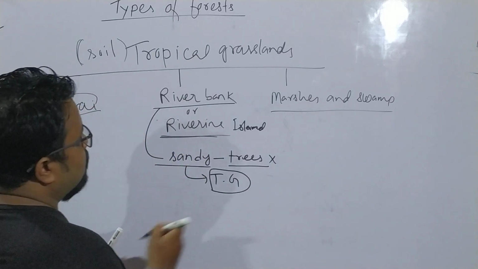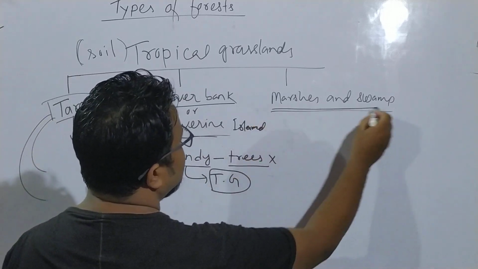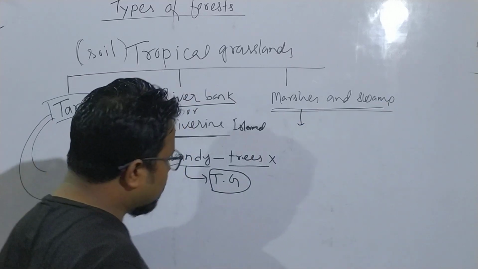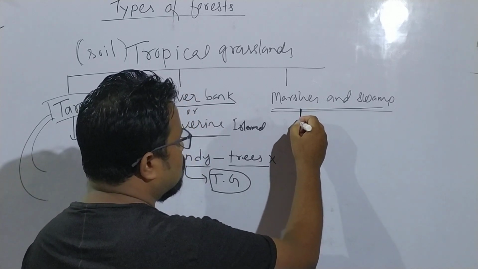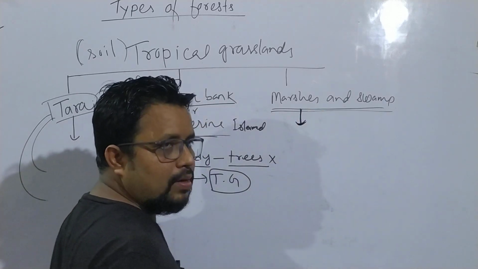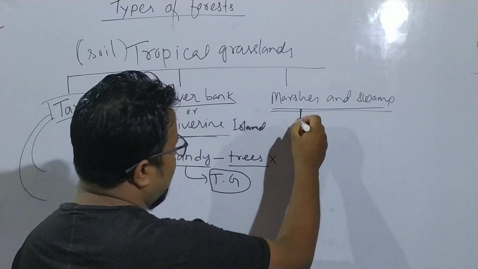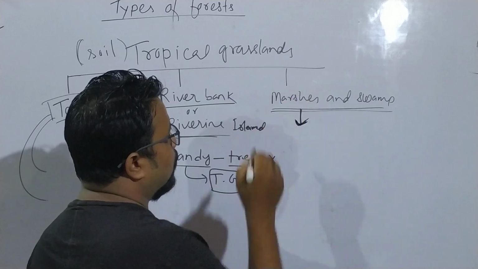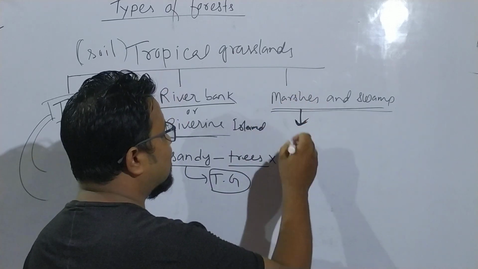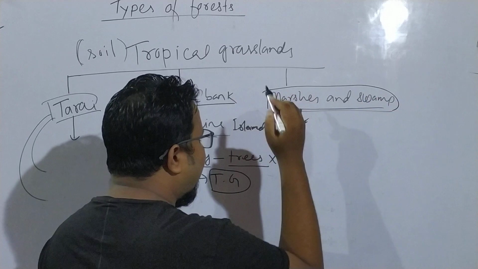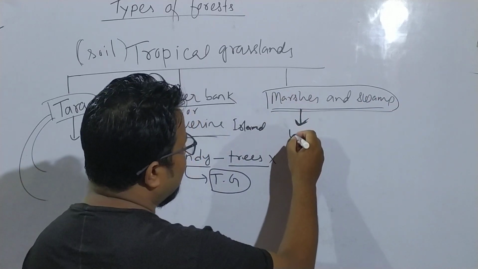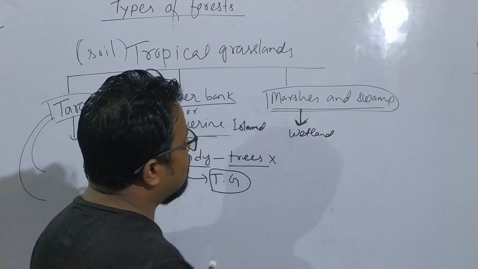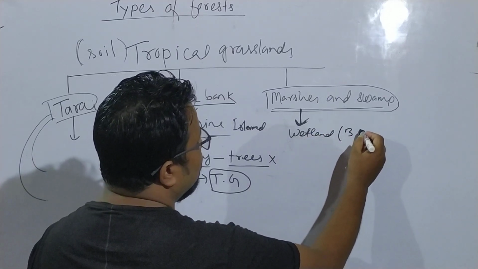And third, we found tropical grassland in marshes and swamps. As we know, in Assam we have two rivers: one is Brahmaputra, another is Barak river. We have many tributaries of Brahmaputra and Barak, but the main two rivers are Brahmaputra and Barak. So there are many plains. In the plains we found marshes and swamps. And what is marshes? Marshes is a wetland, and this wetland is very rich in biodiversity.